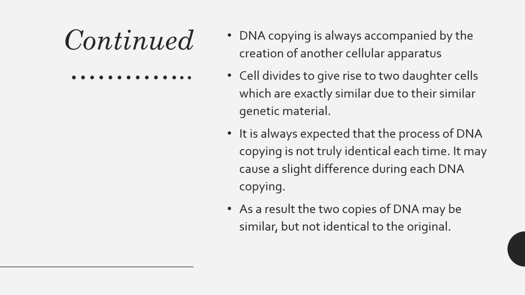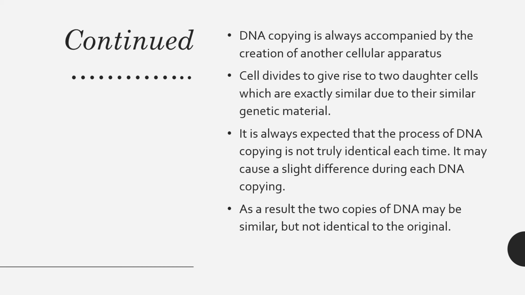It is always expected that the process of DNA copying is not truly identical each time. Whenever DNA copying occurs, there is some error, and that error leads to variation.